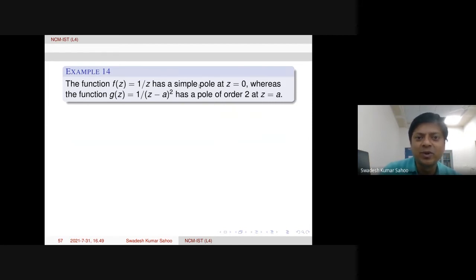For a simple pole, we multiply z times f of z. That is actually 1, so the limit is non-zero. Therefore, it has a pole of order 1. For pole of order 2, we multiply (z minus a) whole square, and again we get 1, so the limit is also 1. Hence, this has a pole of order 2 at z equal to a.